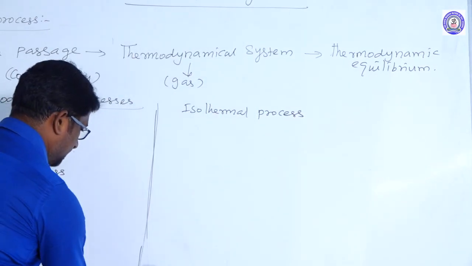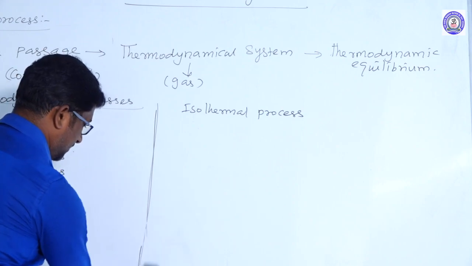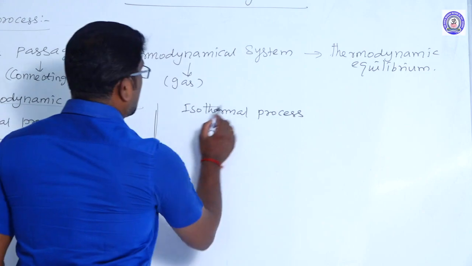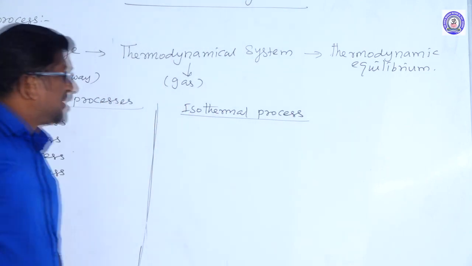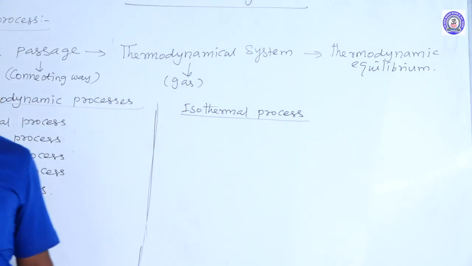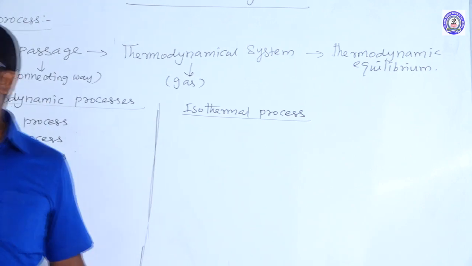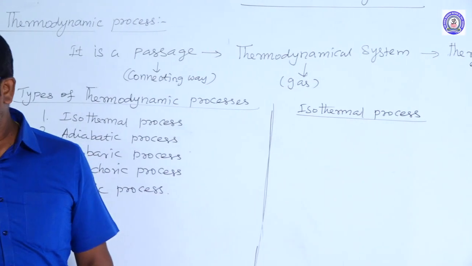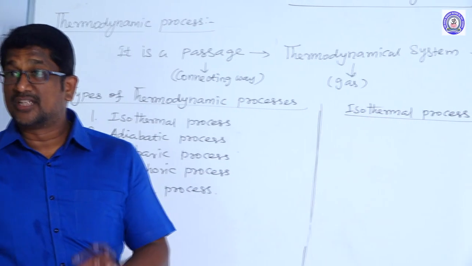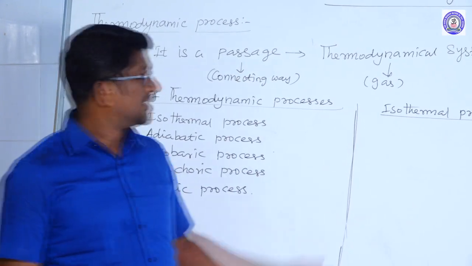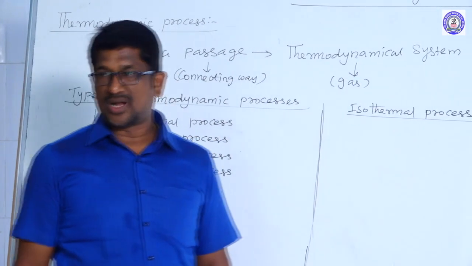Isothermal process. An isothermal process is nothing but a thermodynamic process which takes place at constant temperature. A thermodynamic process which takes place at constant temperature is known as isothermal process.